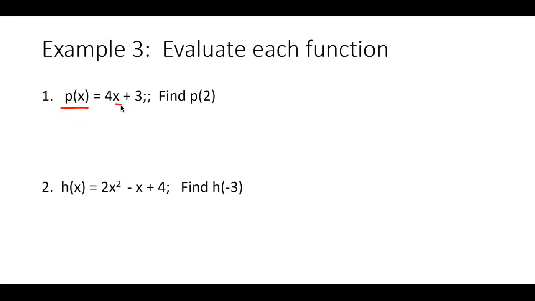Kind of sad if we're calling her his x because they're married. Oh, all right. So here's the promise that he's made. He's promised to be whatever she is times 4 plus 3. All right. And what we're going to do now is when you see this, this is what we call evaluating. Okay, and it basically means you're going to take this number in here and you're going to plug it in for x. Okay, so let's do that. I'm going to plug 2 in for x. And since I did it on the left, I'm going to plug it in on the other side also, like that. So basically just replace,